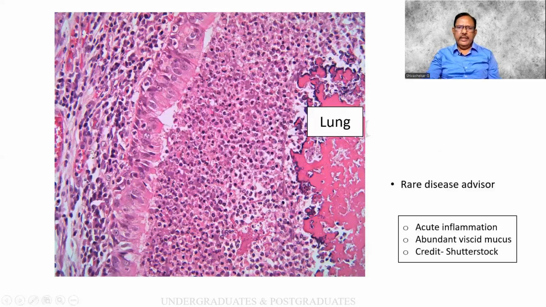This is what you see histologically. You are able to identify the bronchial wall lined by the ciliated columnar epithelium. There is a neutrophilic exudate both within the lumen as well as outside. There can be patchy areas of necrosis as well as calcification. Acute inflammation, viscid mucus, and credit to Shutterstock for this picture.